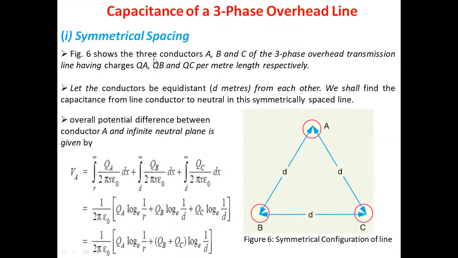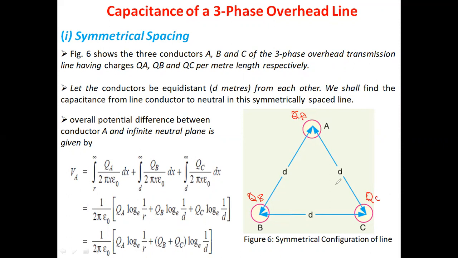Suppose the three conductors A, B, C of the three phase overhead transmission line have charges Qa, Qb, Qc per meter length respectively. The charges on each conductor are considered: on conductor A the charge is Qa, Qb on conductor B, and Qc on conductor C.